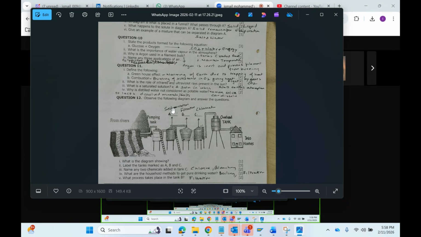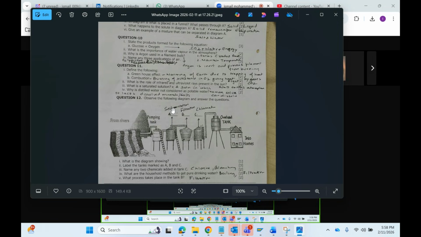Infrared rays and UV rays contain harmful rays. There is a layer of ozone above in the atmosphere, and this absorbs those harmful rays and it radiates out to the thin layer of CO2. So this is the role of infrared and ultraviolet rays. Clear? Not getting any response.